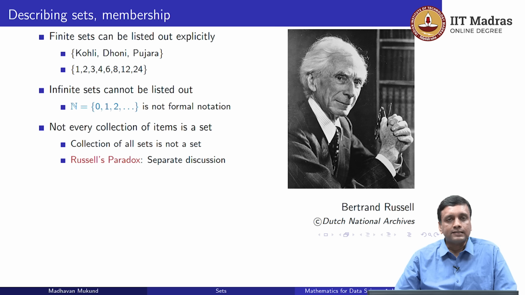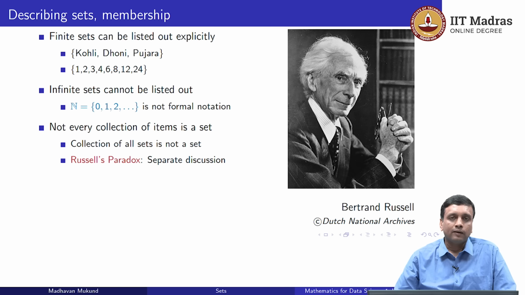Now it seems reasonable that if a set is a collection of items, then we can collect anything and make it a set. It turns out that this is not quite true, and this is particularly a problem when we move to infinite sets. So we have seen some infinite sets of numbers like naturals and reals and so on, but in general, if you take an infinite collection of objects, it may or may not form a set.